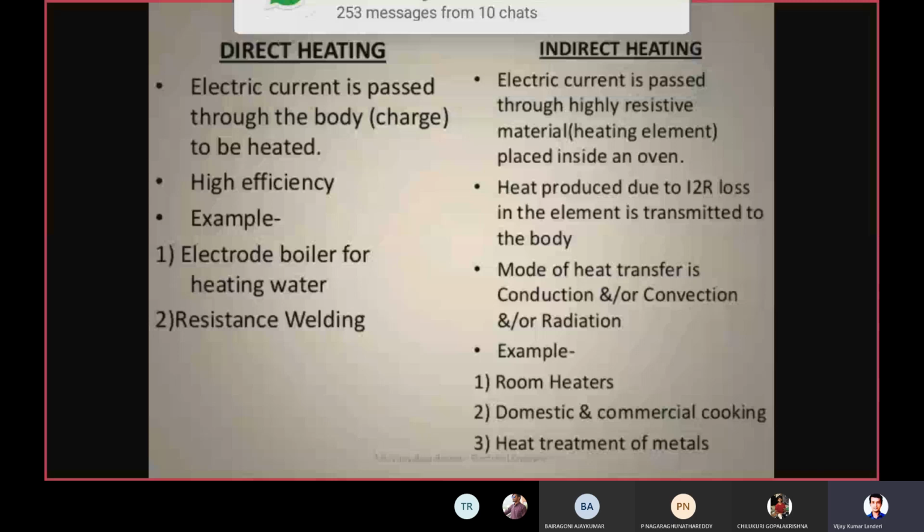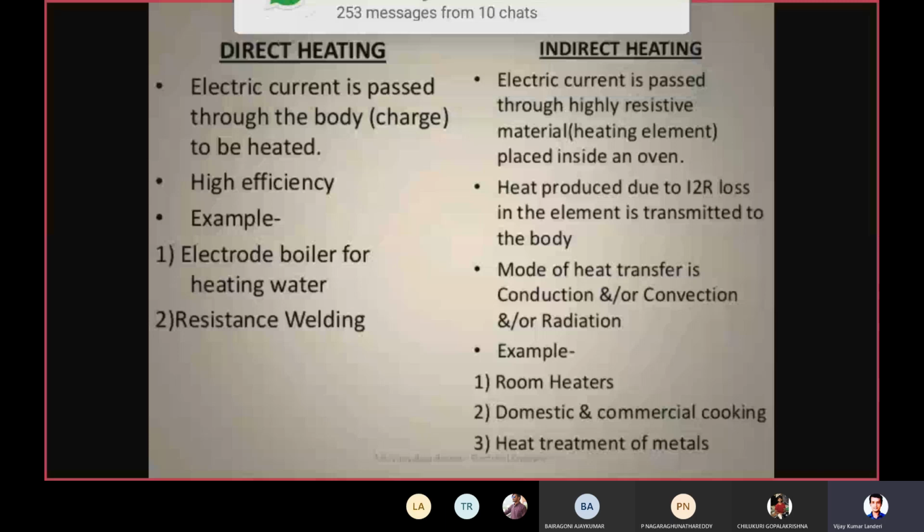Examples are the electrode boiler for heating water and resistance welding. So these are the two examples we can say for direct heating, right? Whichever element we need to heat, through that element itself we are passing the electric current, and hence we have the high efficiency.